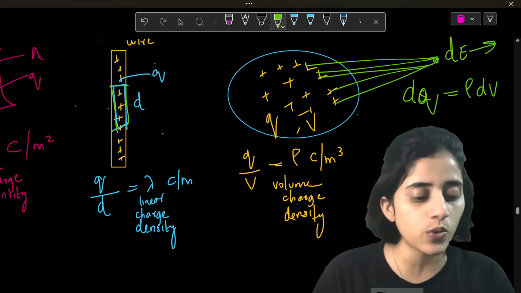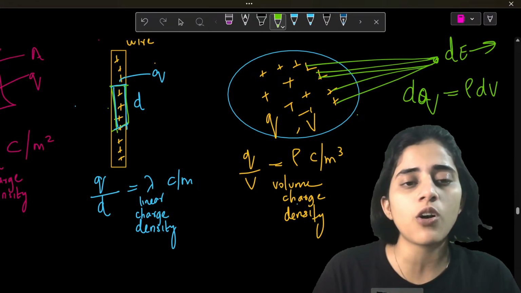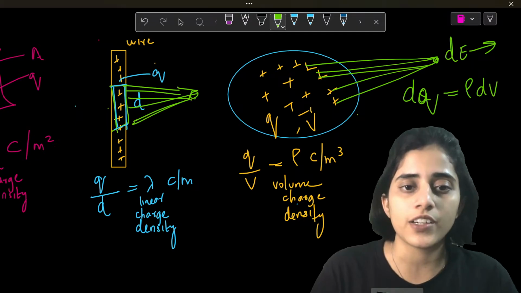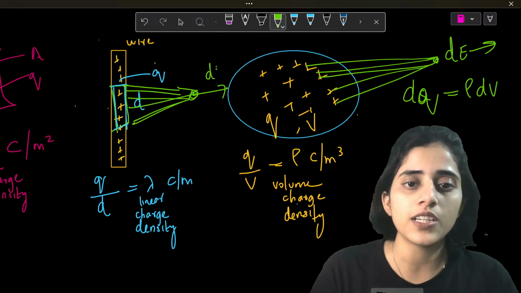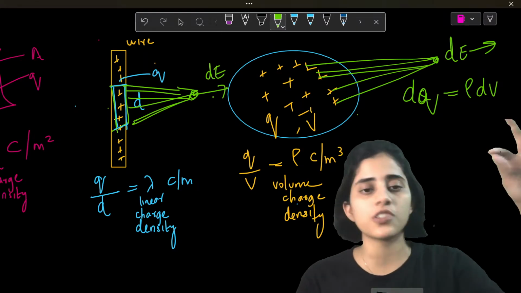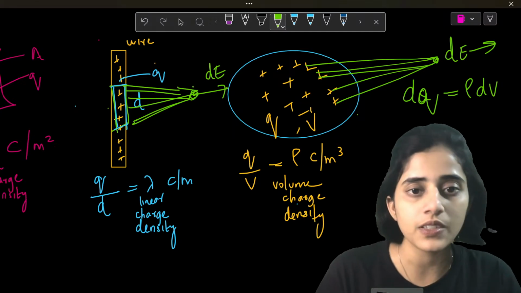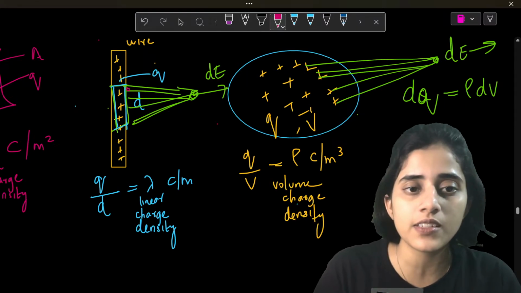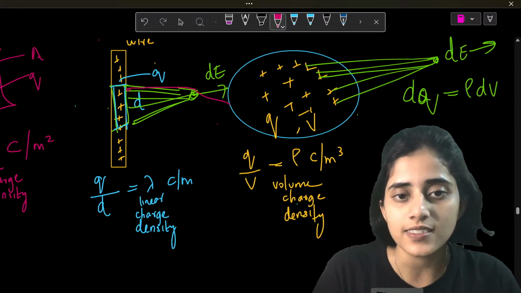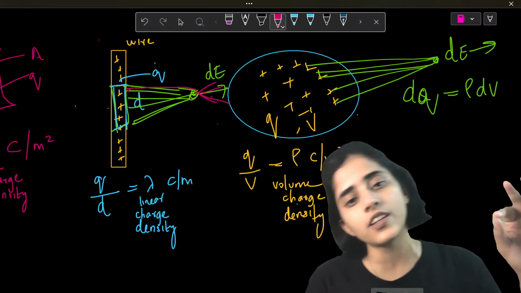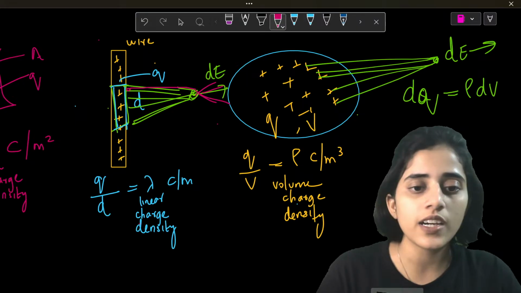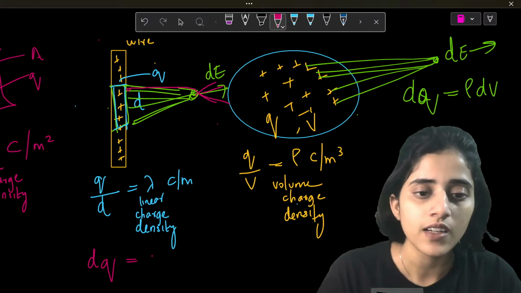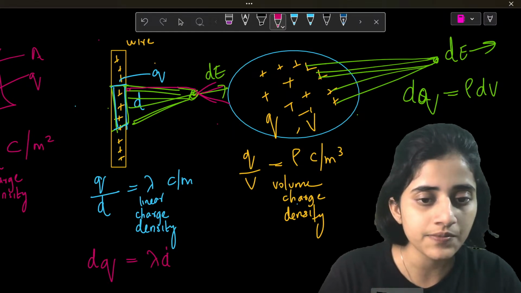Now because of the second figure, what will it be? So here also imagine all of these charges produce a field in one direction. And let's say it's in this direction. So dE is in this direction. So each charge produces a field in the direction of dE. Okay. So let's say this one charge produces a field like this, like this, like this, like this. They're all in the direction of dE. So here what will dQ be? dQ will be lambda d.